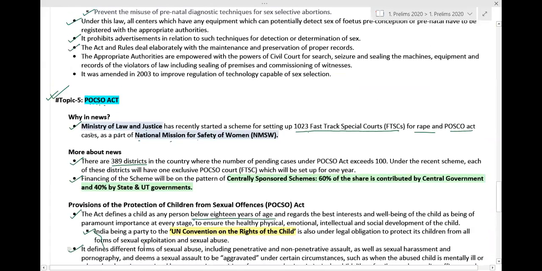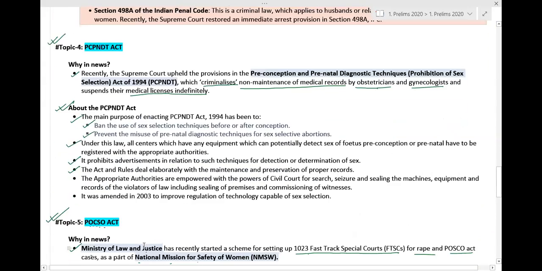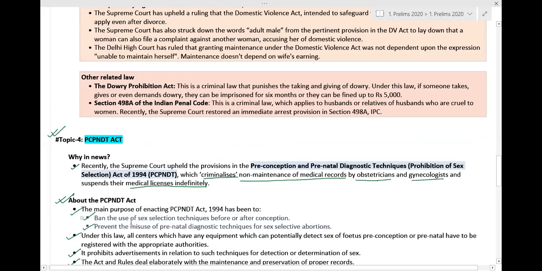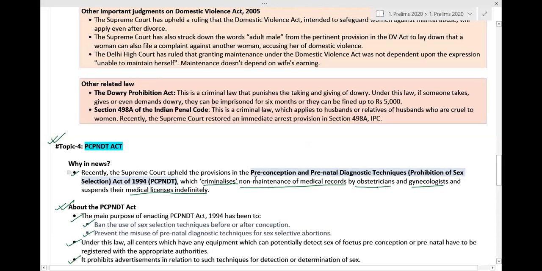So this is all that we had to discuss today. Today we have understood 5 important topics. I'm just browsing backward. We have understood about the Protection of Children from Sexual Offences Act. Then we have understood about preconception and prenatal diagnostic techniques, prohibition of sex